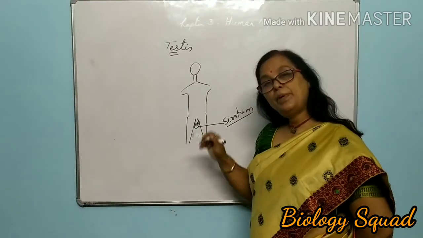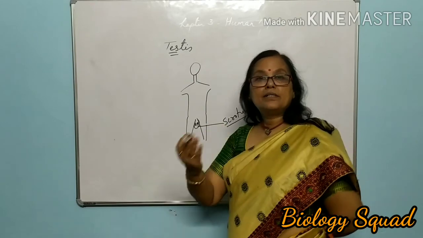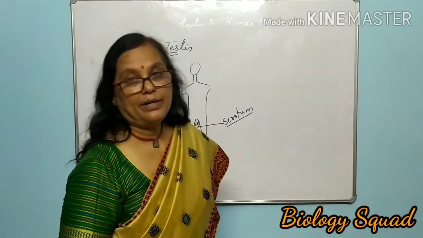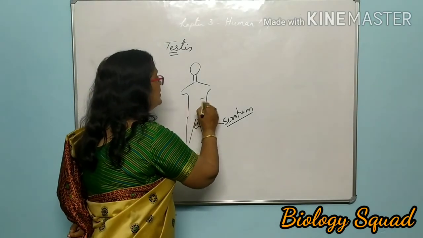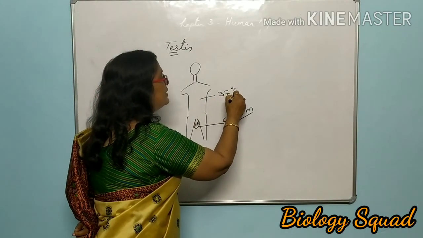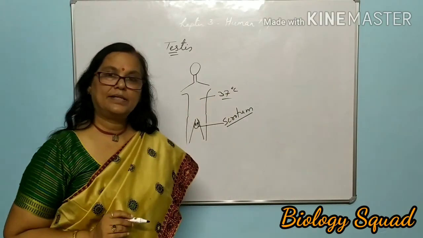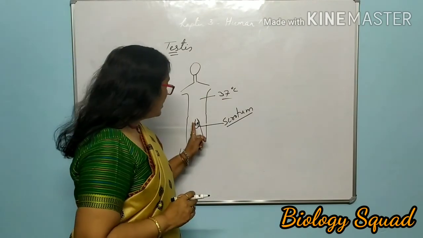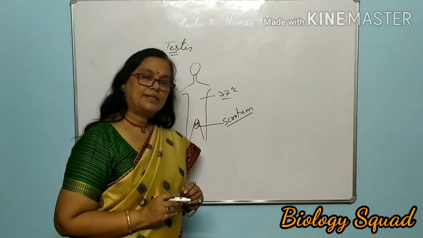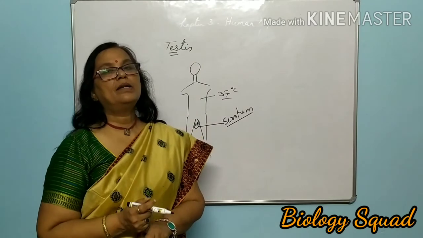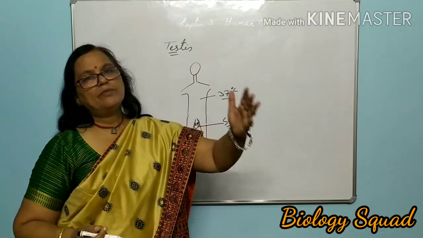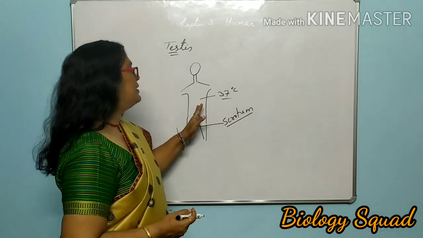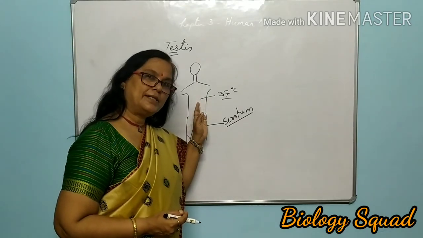The testis is placed extra-abdominally. Why? Can you say? Our body temperature is 37 degrees Celsius. Sperms are formed inside the testis, and sperm cannot survive for a longer duration at 37 degrees Celsius.